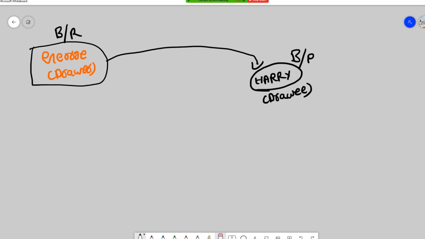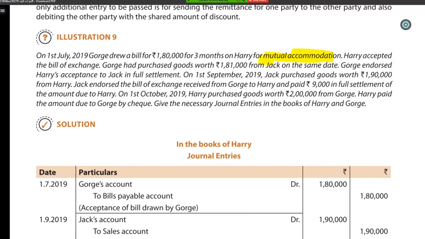It is for 3 months, and it is drawn for 1,80,000. Then come back to the question. So we are done until this. Harry accepted the bill of exchange.